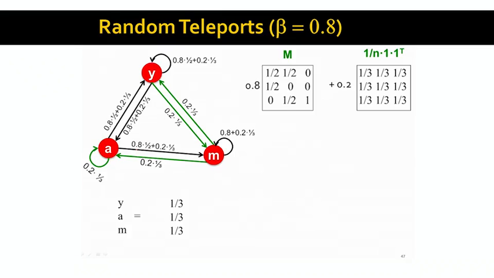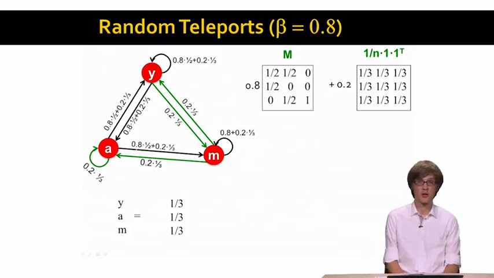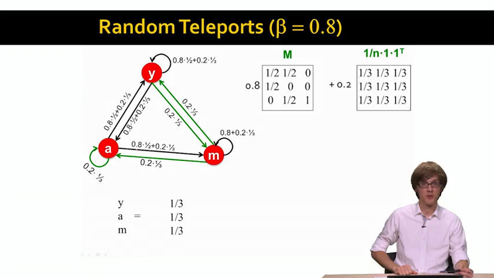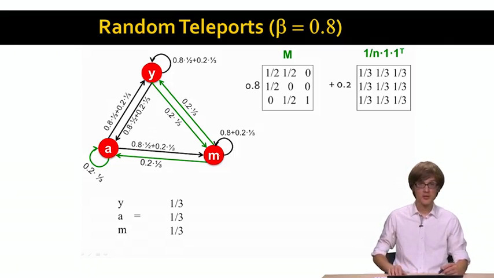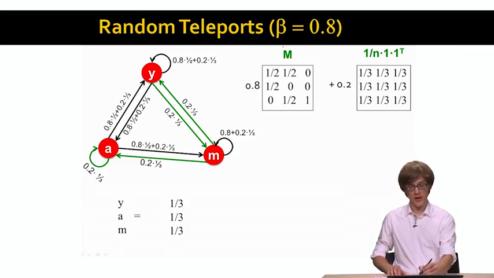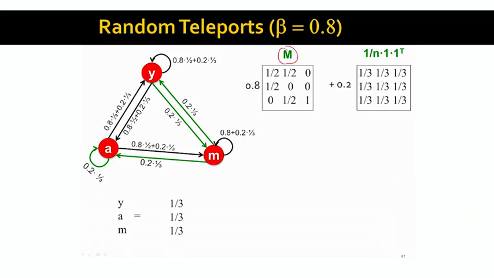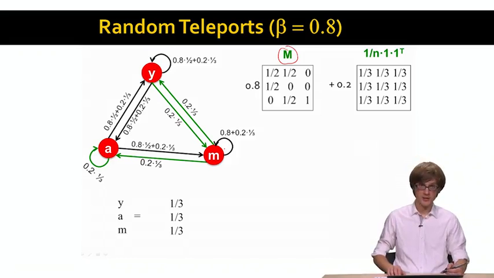So let's now see how this PageRank formulation would work in the real world. Imagine we have our old graph as we had it before, 3 nodes, and in this case, node M is a spider trap, right? There is this self loop. What I also have on this graph is these green edges. And these green edges, you can think of them as edges that are there due to random jumps. So we have our matrix M as we had it before. With matrix M, everything is fine. It's still stochastic. The only problem is that node M is a spider trap.